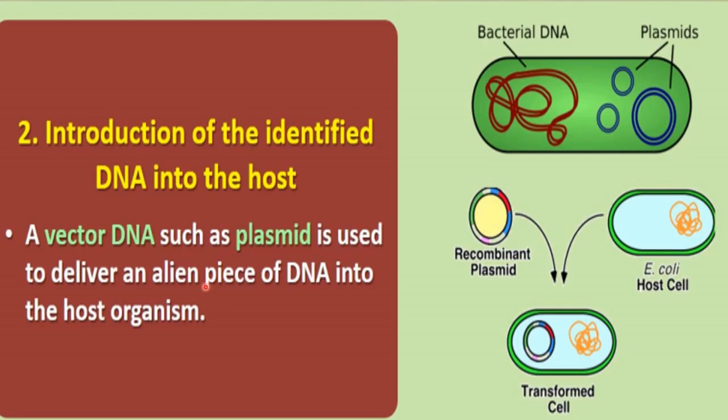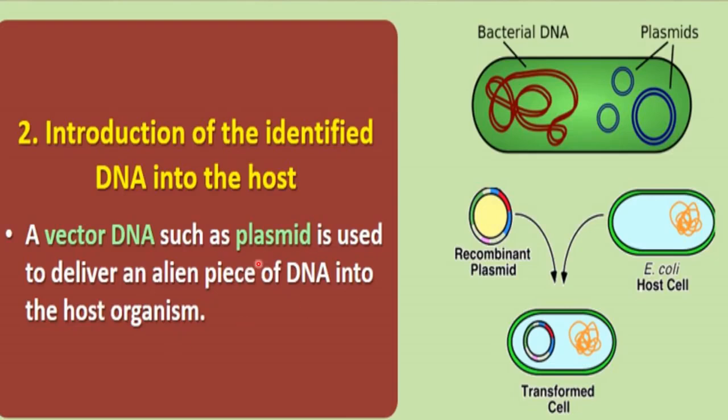And what is that vector here? That vector is like a plasmid, okay? Mostly these plasmids act like vectors. What is a plasmid? Extra chromosomal DNA that is present in bacteria, okay? And that plasmid present in bacteria acts like a very good vector for delivering DNA into the host organism, right?